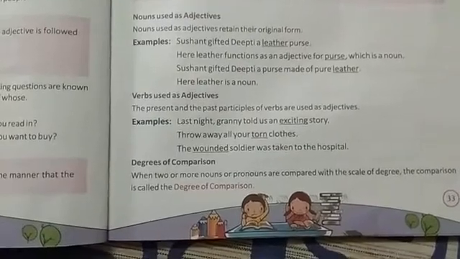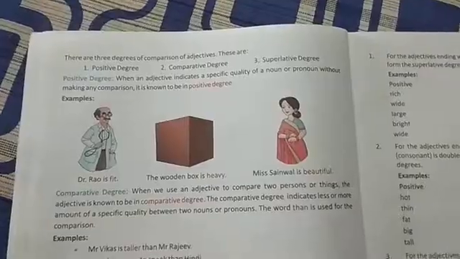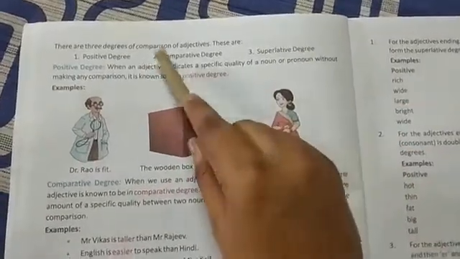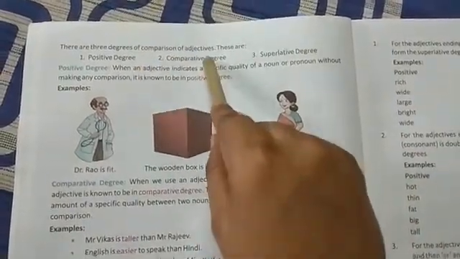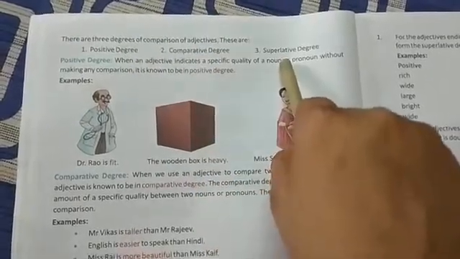So the comparison was known as degree of comparison. The three degrees of comparison of adjective were positive degree, comparative degree and superlative degree.